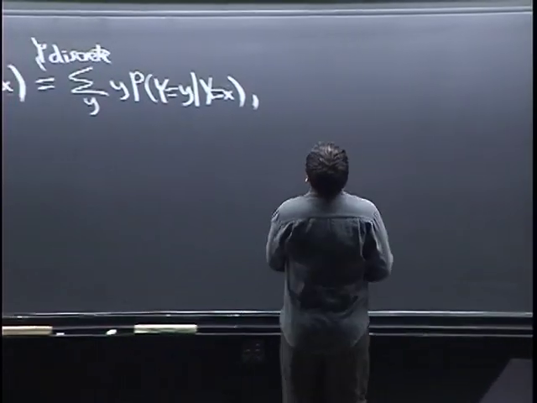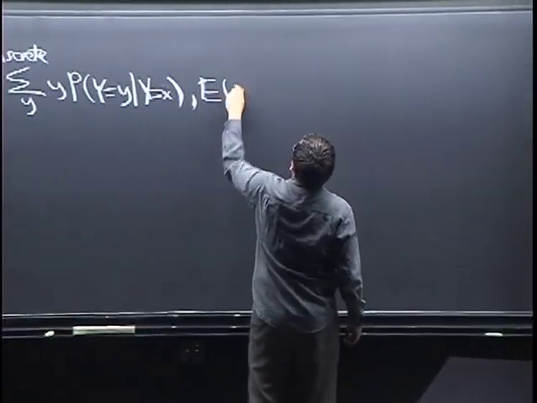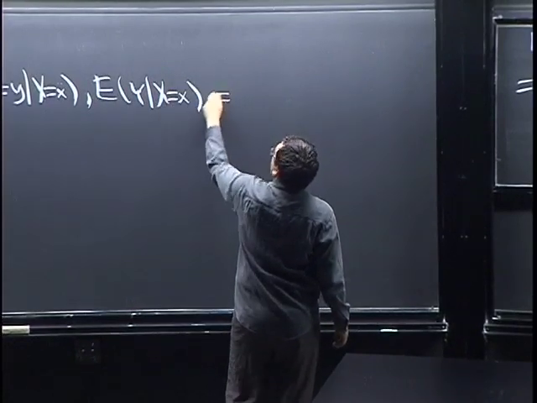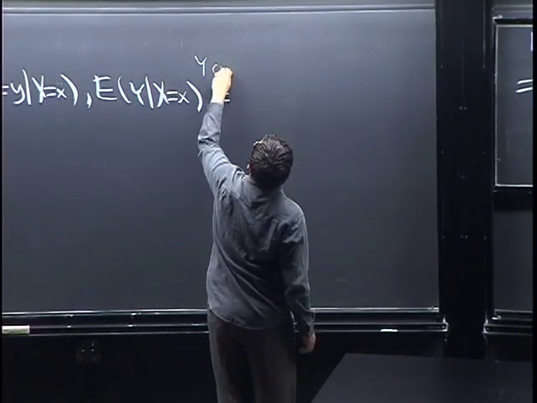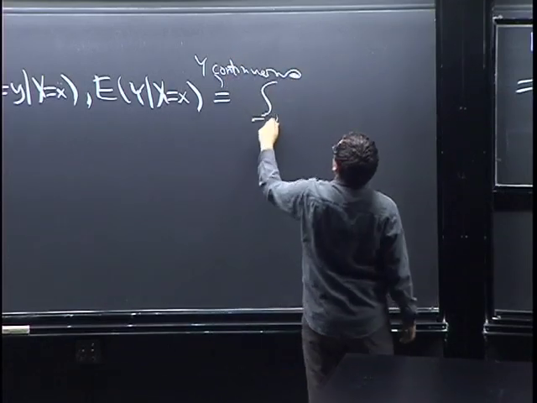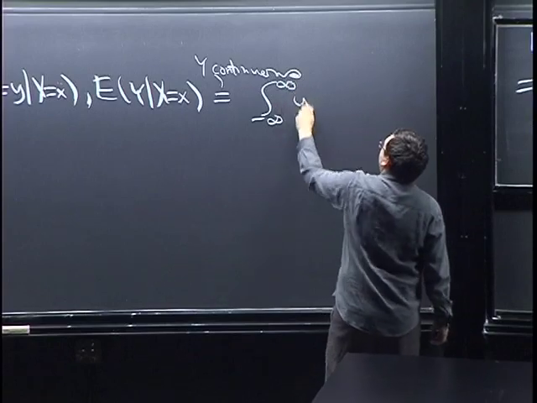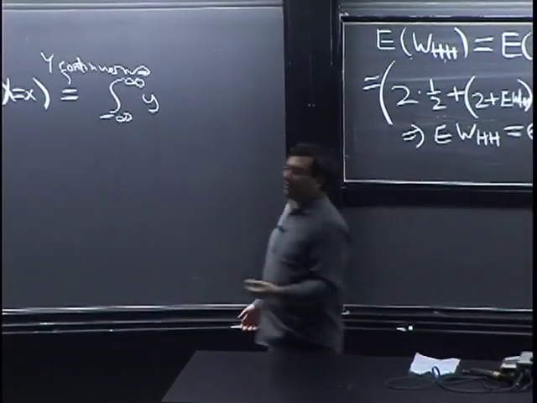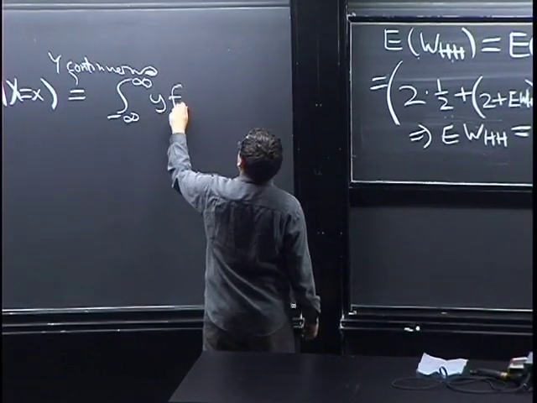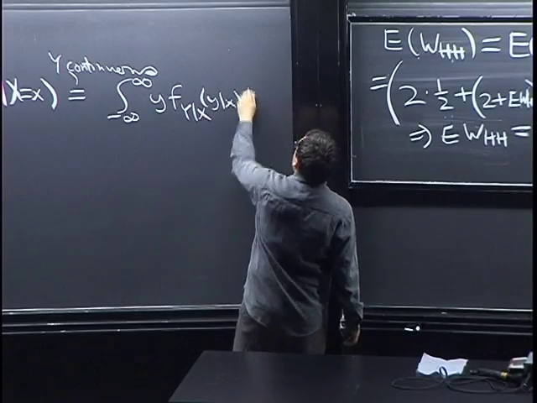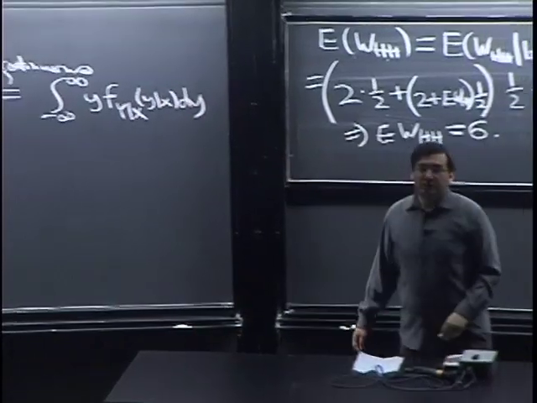That's the discrete case. Let's also write down the continuous case. If Y is continuous, then the basic definition of expectation would be to integrate y times the PDF of y, and now we just use a conditional PDF instead, which you might write as f of y given x, dy.